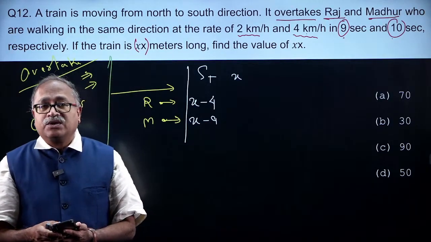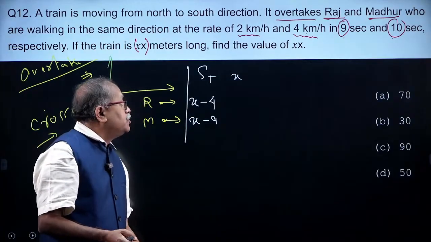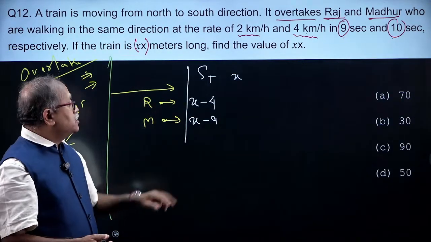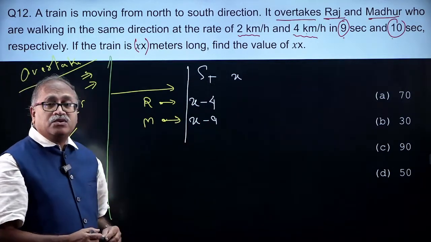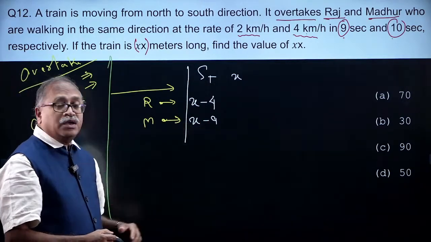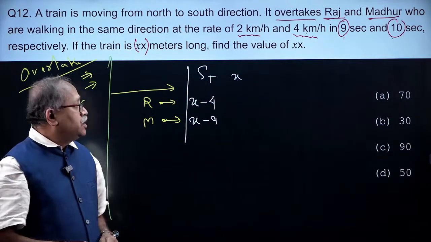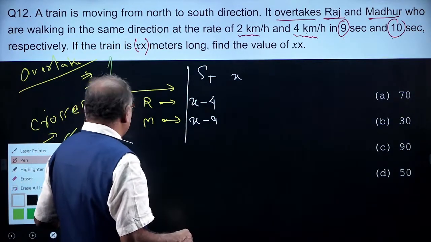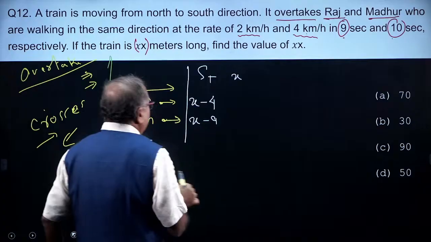This is the last question of the class. Can you answer the question? I gave a small hint over here. When overtaking Raj, the relative speed is x minus 4. Overtaking Madhu, the relative speed is x minus 9. In both cases, the distance will be the same. So, speed into time will be the distance. In this case, it is taking 9 seconds.